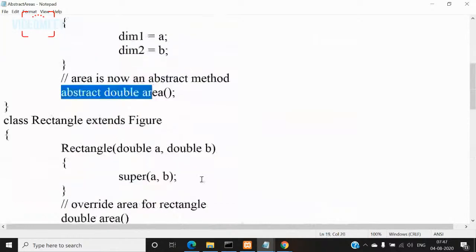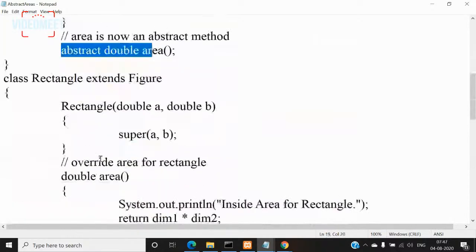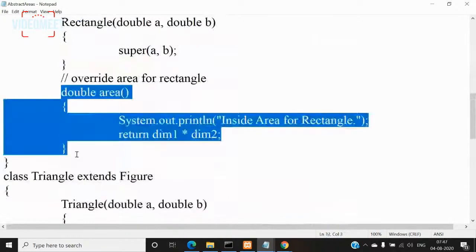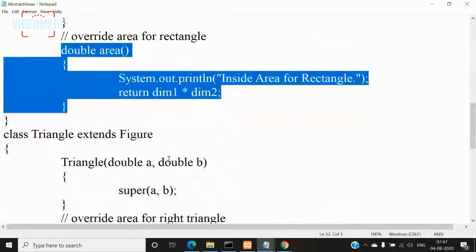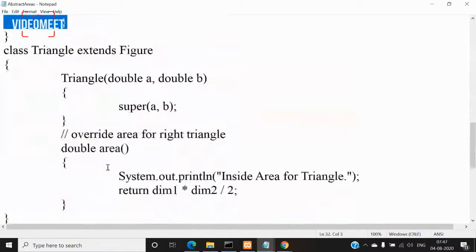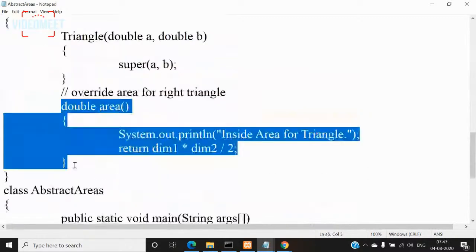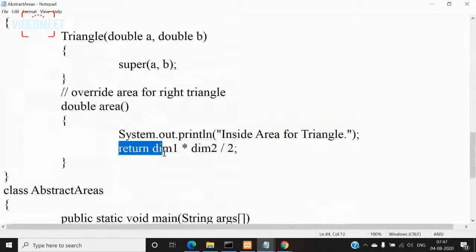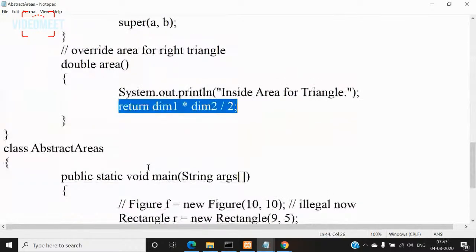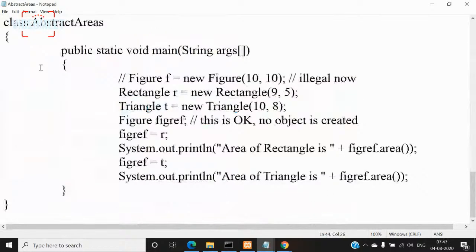And coming to subclass rectangle, we are giving a different implementation by calculating the area of the rectangle. And in triangle, we are giving another different implementation by calculating the area of the triangle and returning that value, right? Now I'm creating an abstract areas class, defining the main method inside it.